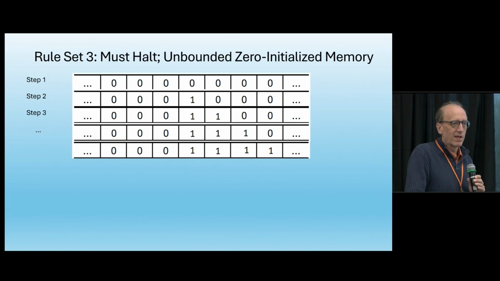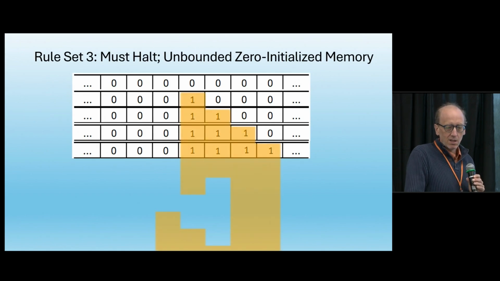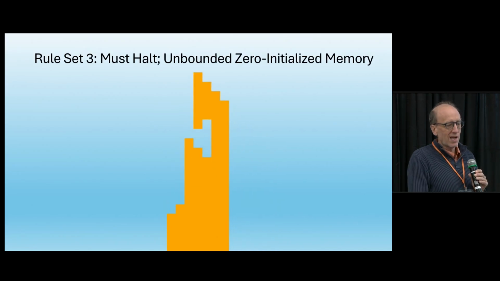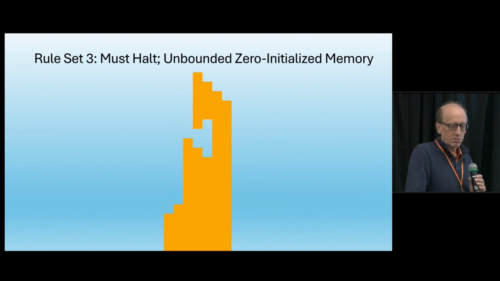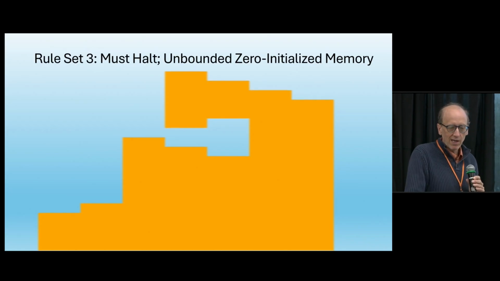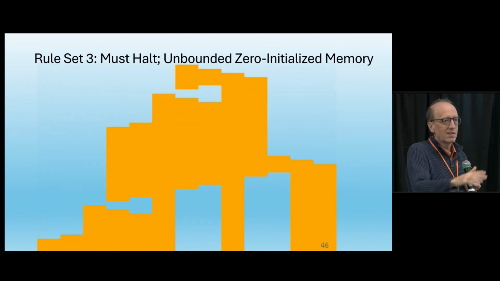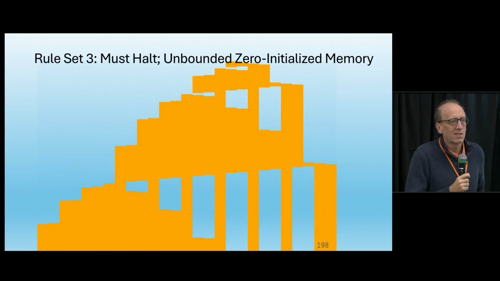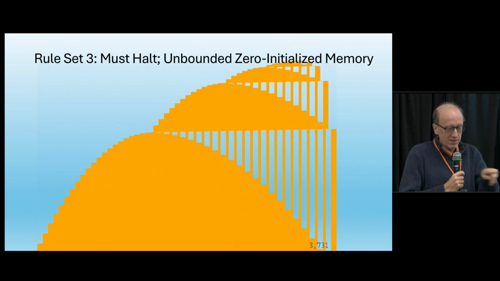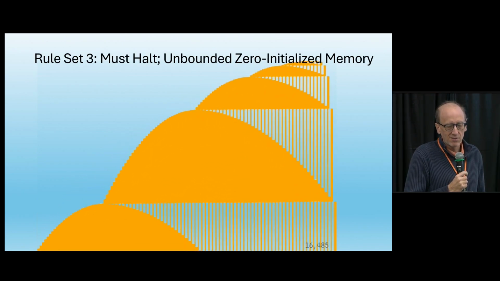We can make a picture out of this. We're going to leave the zeros as some background color, and we're going to color the ones with some foreground color. And then if we go a little farther and execute more steps, we'll get more of a picture. Just to make it fit my screen better, I'll make it a little bit wider. And on this particular 5-state program, we can let it keep running and see what pattern we get as the run keeps going. So now we're at 1,000 steps. The last row was the Turing machine tape at 1,000 steps.